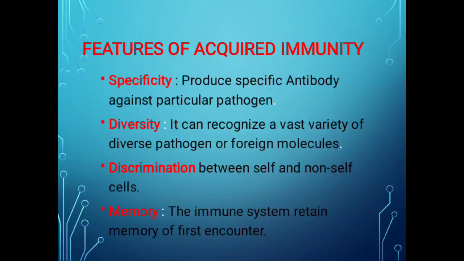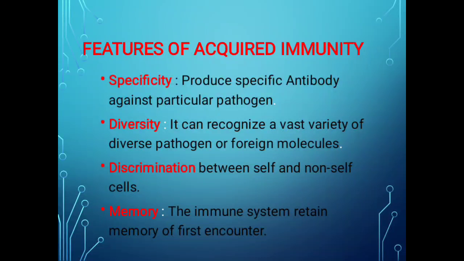The next feature of acquired immunity is memory. Memory means the immune system retains the memory of the first encounter. I will explain what that means.